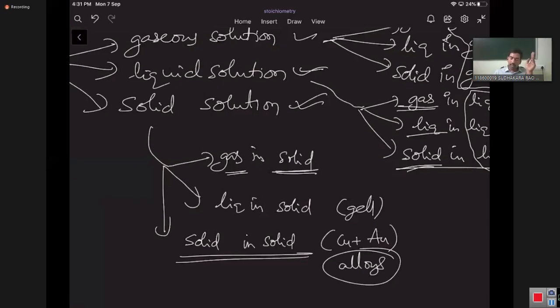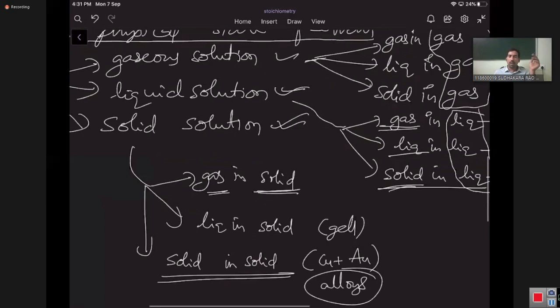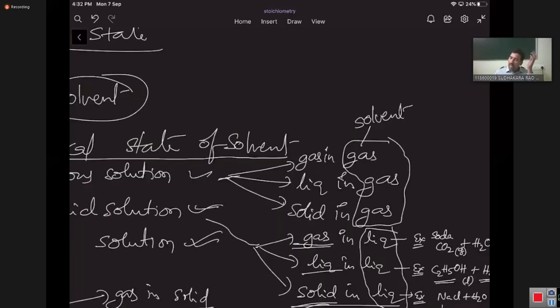So gas in gas, for example N2 plus O2 in the air: oxygen is mixed with nitrogen thoroughly. Nitrogen is the more amount and oxygen the less amount, so you can take nitrogen as the solvent. Liquid in gas is something like clouds. Actually a cloud is a heterogeneous system, not homogeneous, but moisture is converted into vapor state.